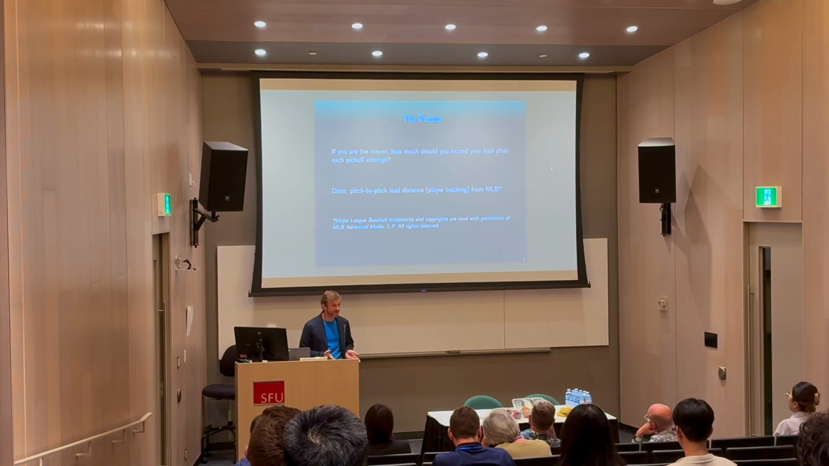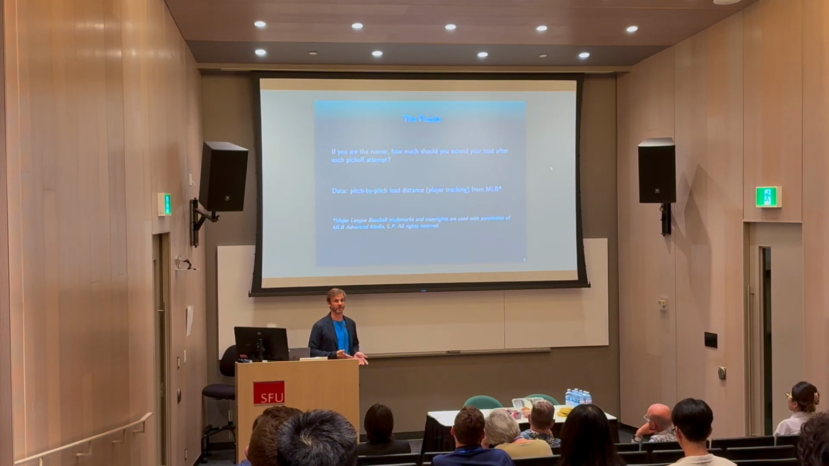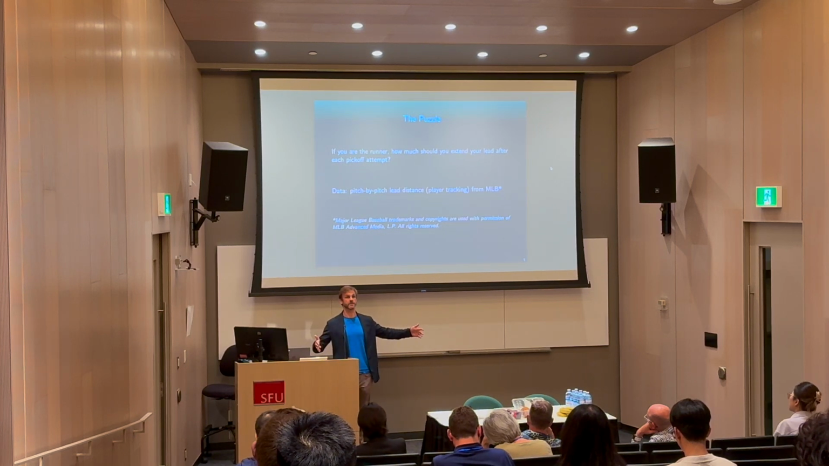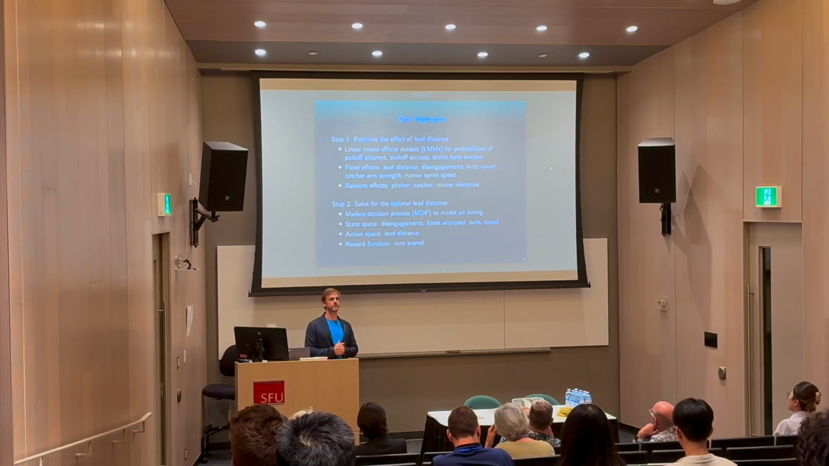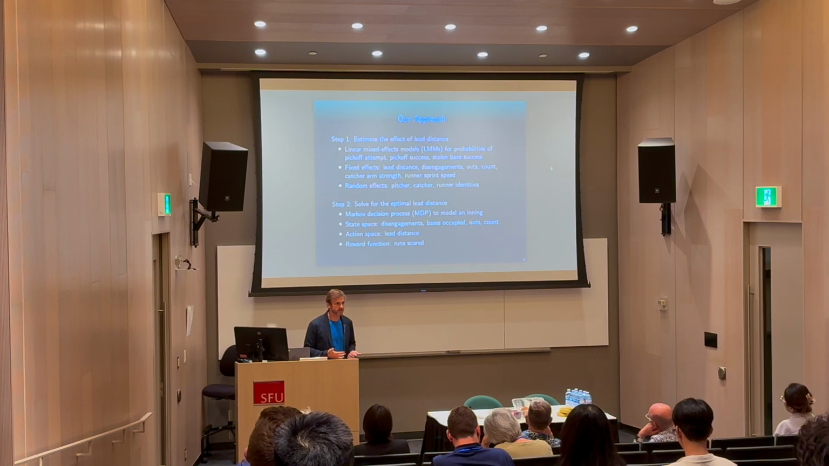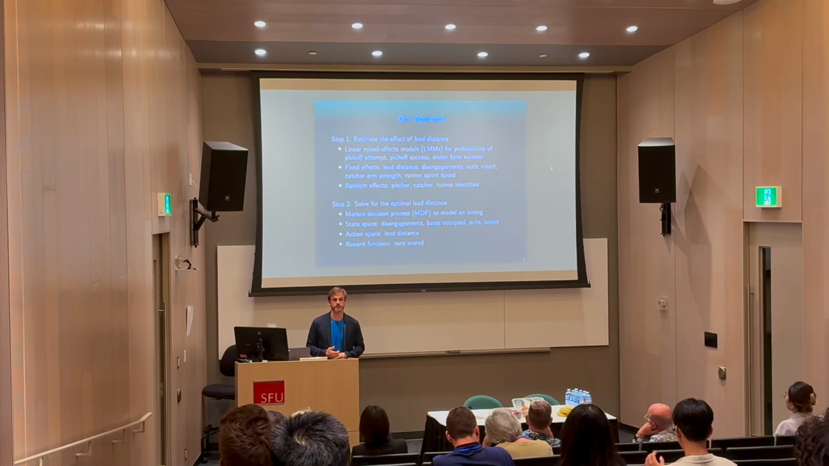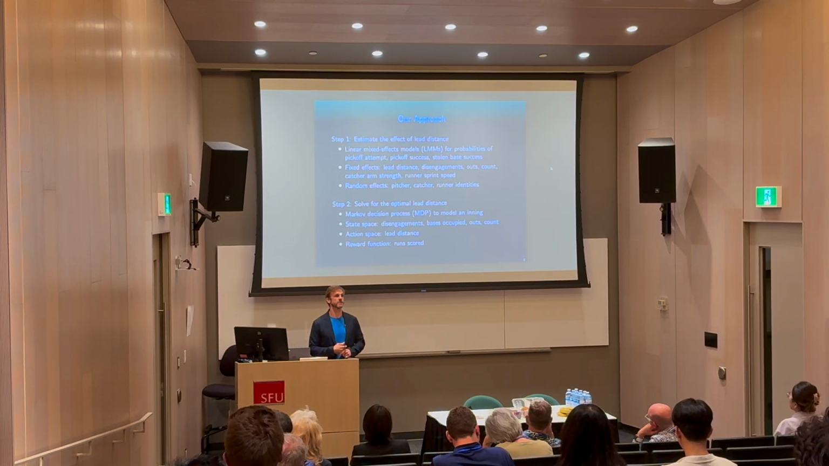And we got some cool data from Major League Baseball, we wrote in, and we got pitch-by-pitch lead distance data from player tracking. So for every pitch, we know for every runner how far off of their base they were leading, measured in feet. So our approach here is twofold. First, we want to estimate the effect of lead distance, and then we want to solve for the optimal lead distance. So when we're estimating the effect of lead distance, we're just going to use linear mixed effect modeling.